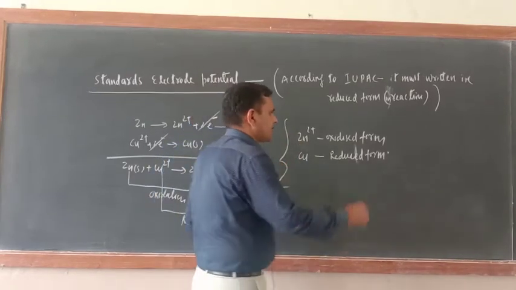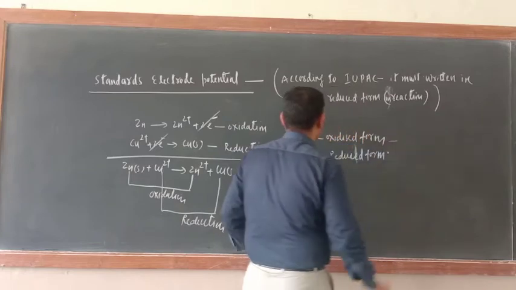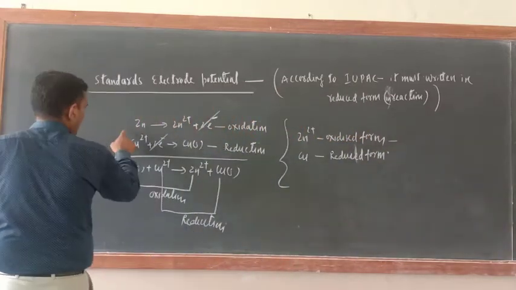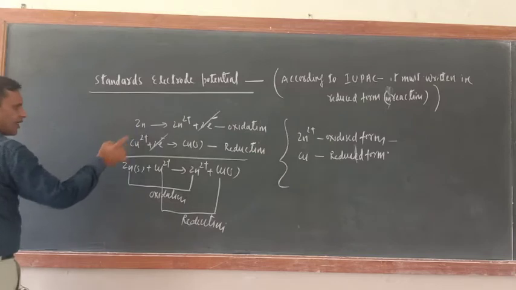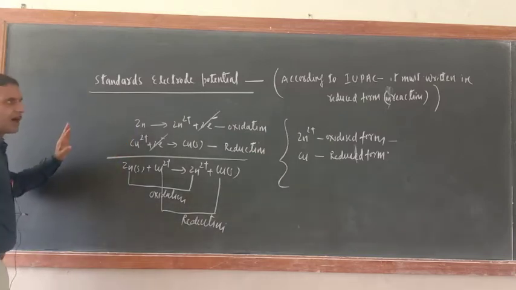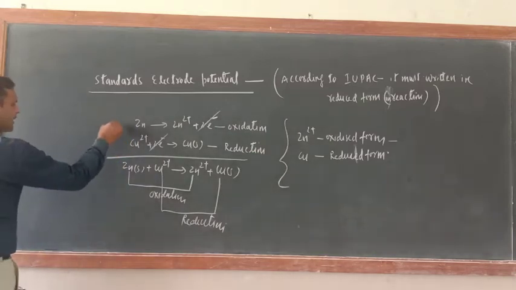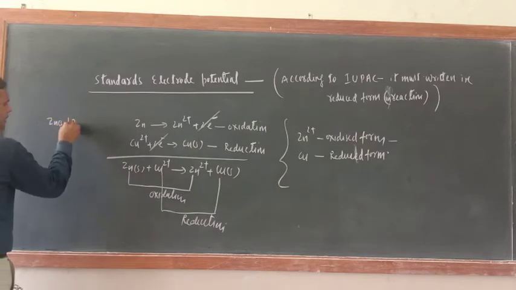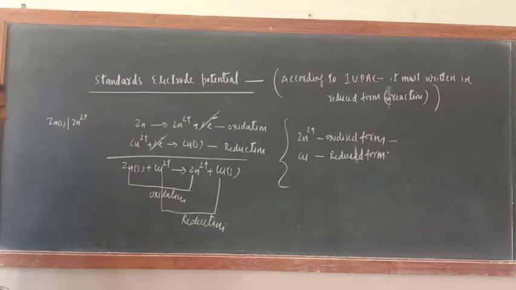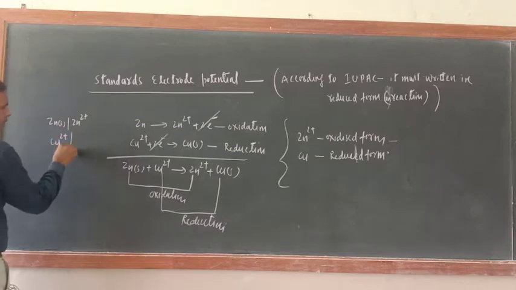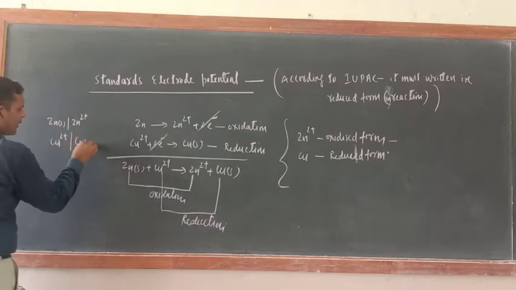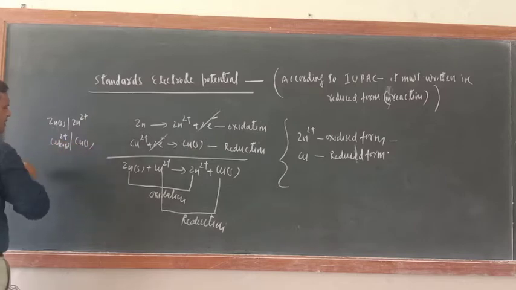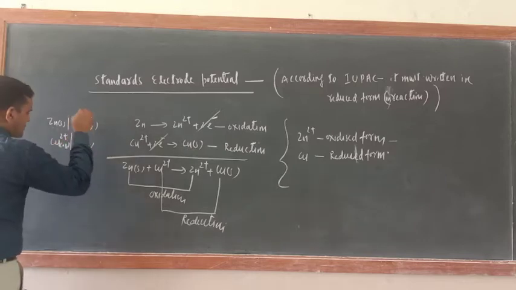Just see, in the form of redox couple, how will you write the one which is undergoing oxidation? According to the earlier rule it should be written like this: Zn solid oblique Zn²⁺. This is a redox couple. And for the other, Cu²⁺ oblique Cu solid, both aqueous.